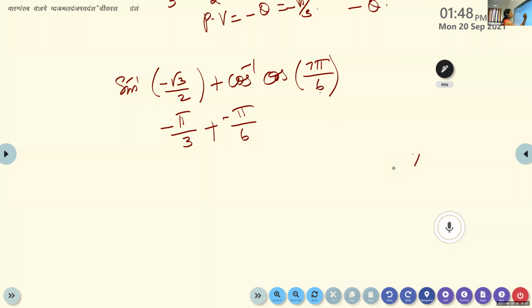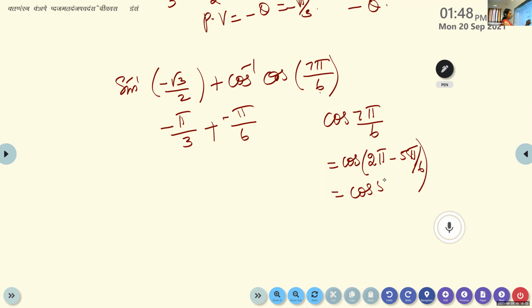Is it possible to write 7 pi by 6 as, check it, 2 pi minus 5 pi by 6? Is it possible? Now, cos of 2 pi minus theta will be cos 5 pi by 6.